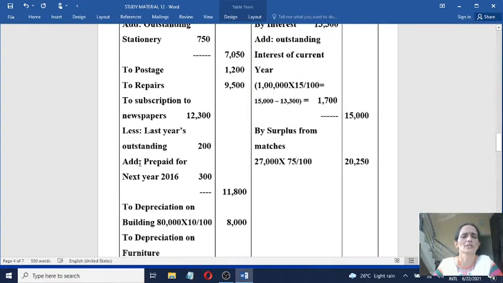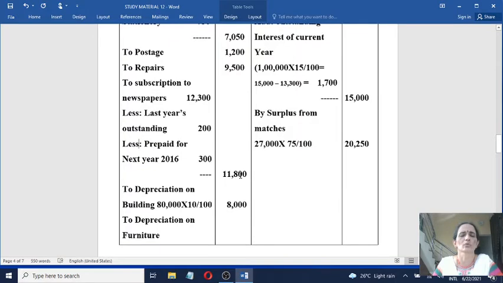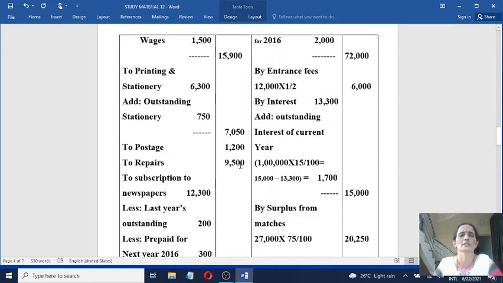Similarly, less prepaid for next year 2016. So to the outer column 11,800. Prepaid for next year means it does not relate to the current year, so you will deduct it.